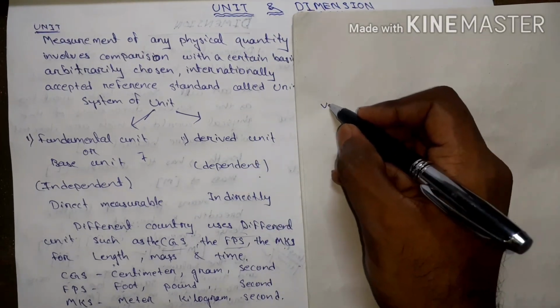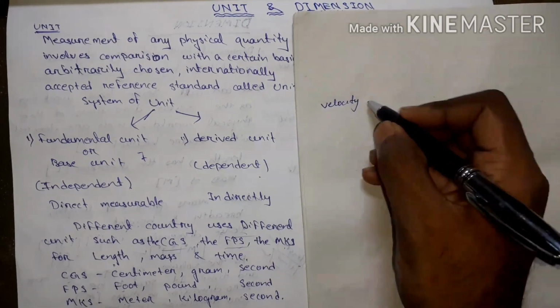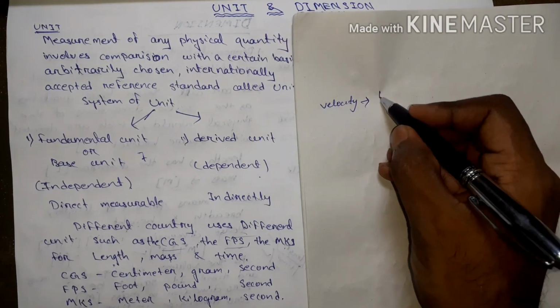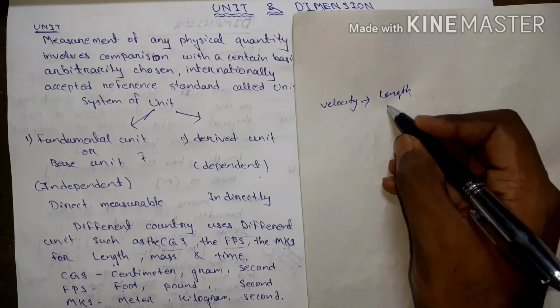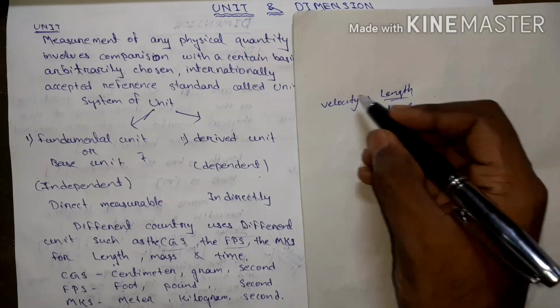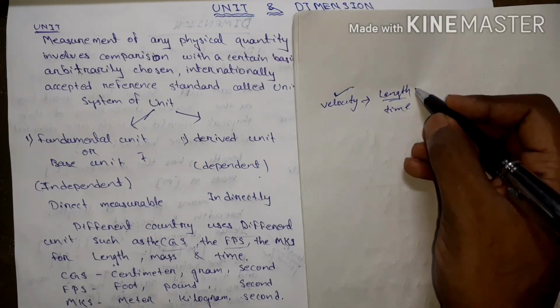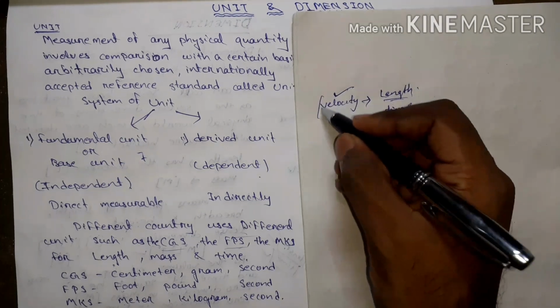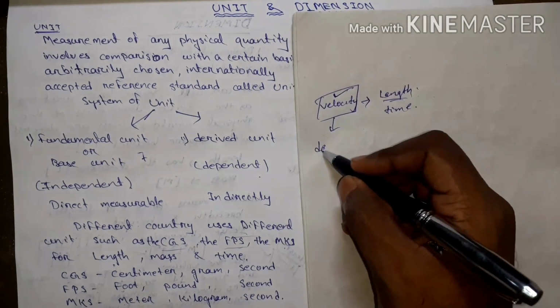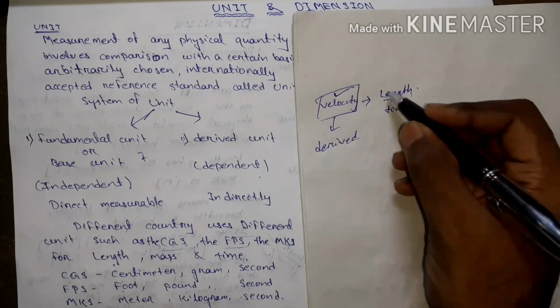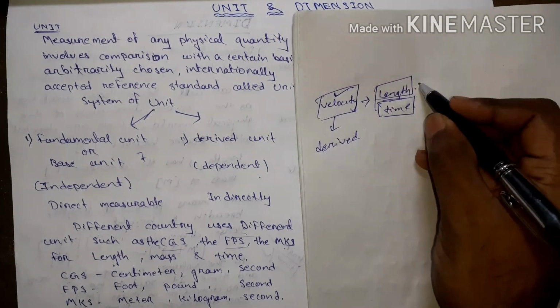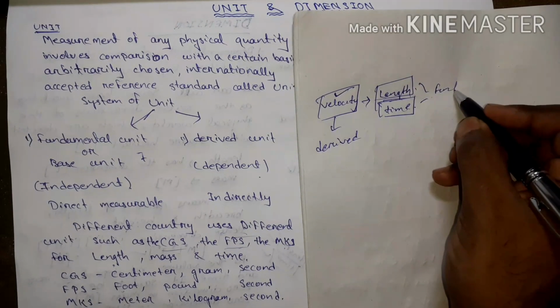If I measure velocity, I have to depend on length and time. To find the amount of velocity, I have to measure first length and then time. So it is a derived unit, and these individuals are fundamental units.